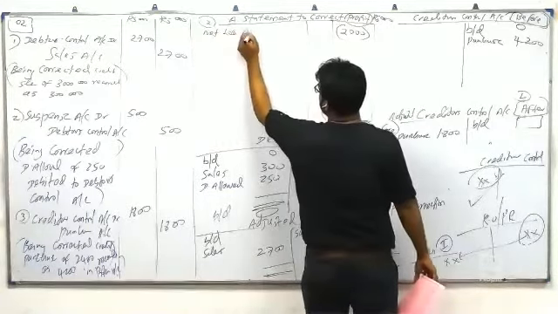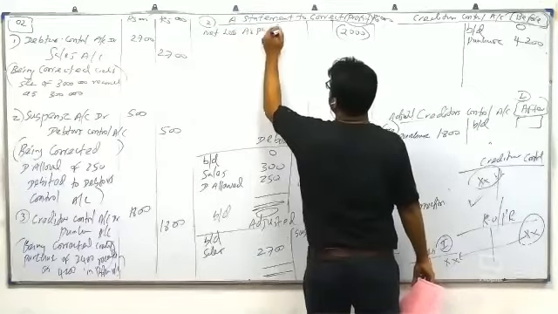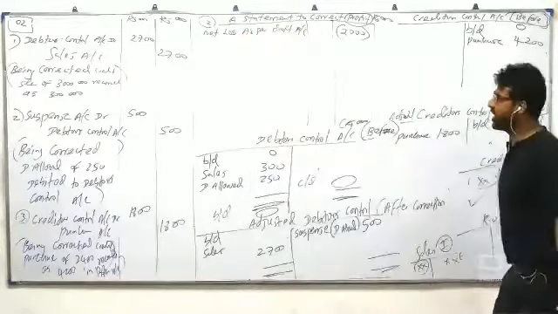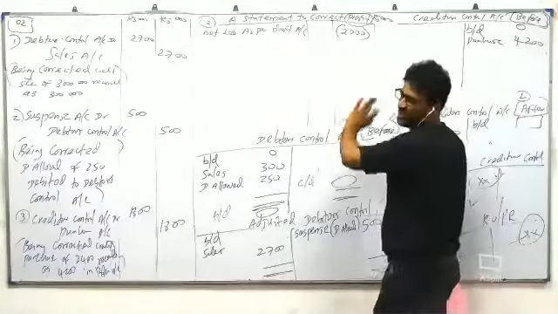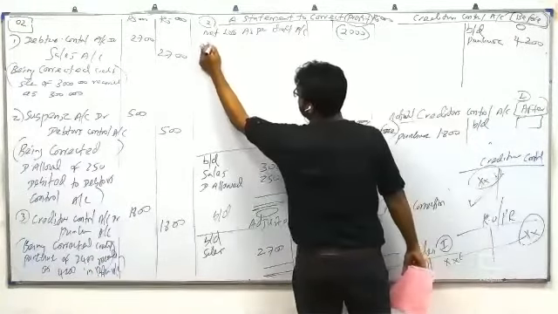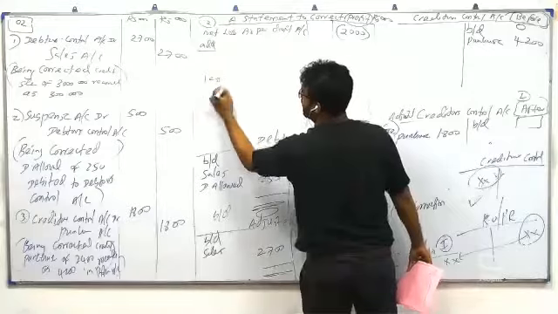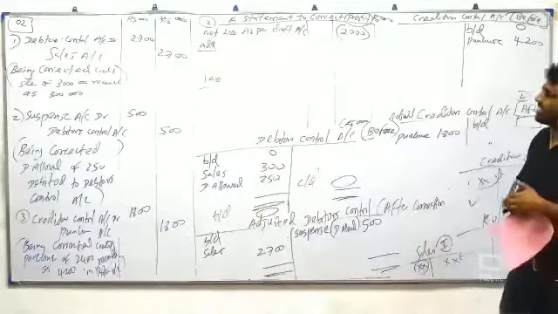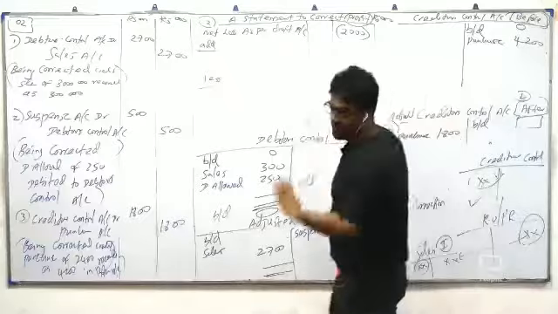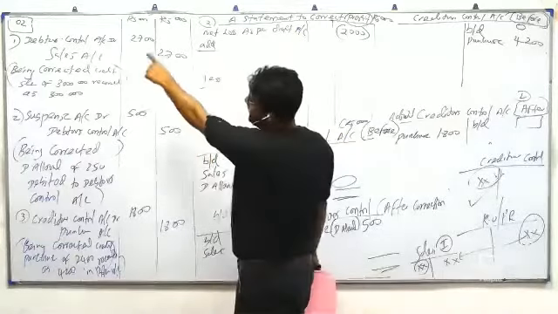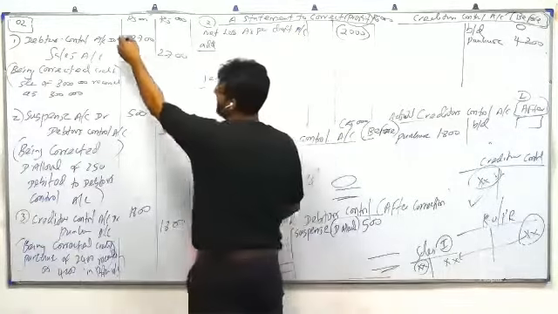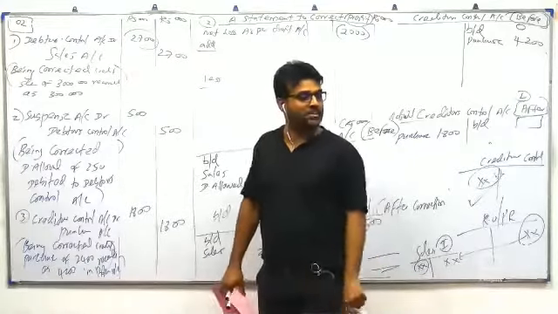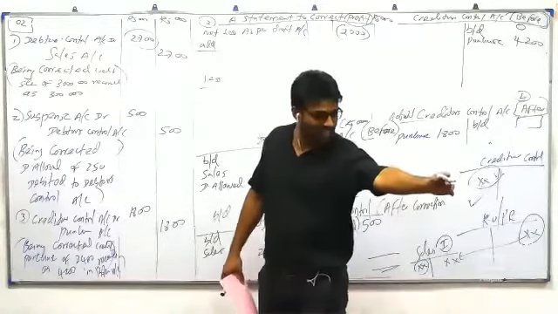Net loss as per the draft account. Incorrect account. Then you write plus and minus. What I am doing now is a statement to correct the profit. Plus and minus, I will do one by one. First one, debtor debit. What is the impact on profit? Profit will increase.